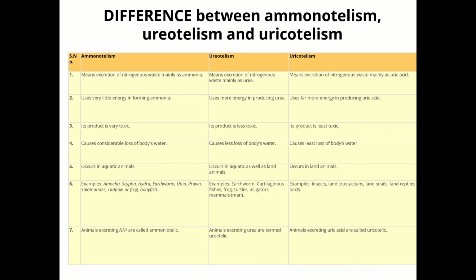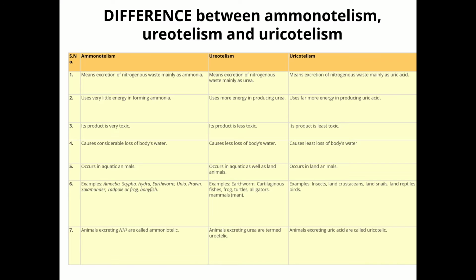Kidneys do not play any significant role in elimination of ammonia. So we have examples like bony fishes, aquatic amphibians, aquatic insects. These are all ammonotelic animals.